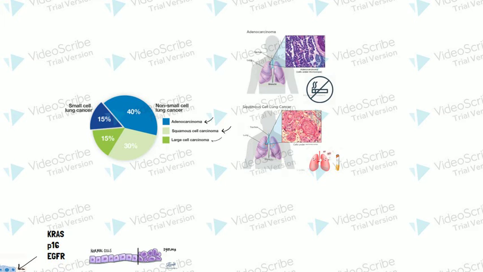Lastly is the large cell, undifferentiated carcinoma. It isn't found in any particular area, and it's difficult to treat as it's likely to grow and spread effectively. No differentiation between small cell, squamous, or glandular cells can be found.